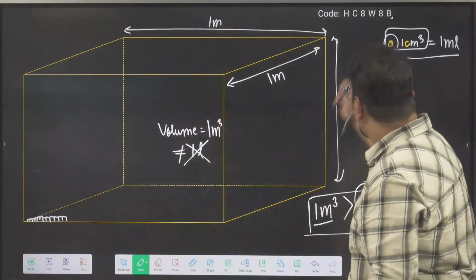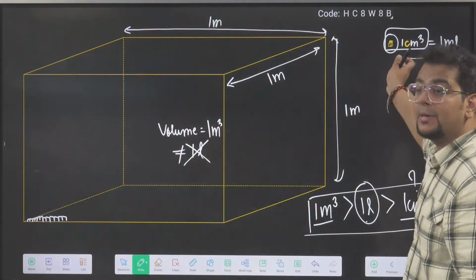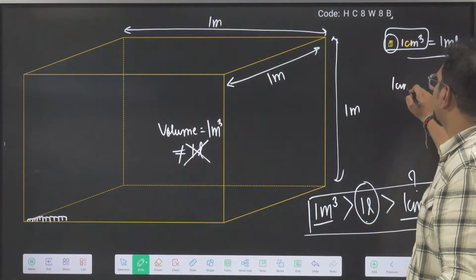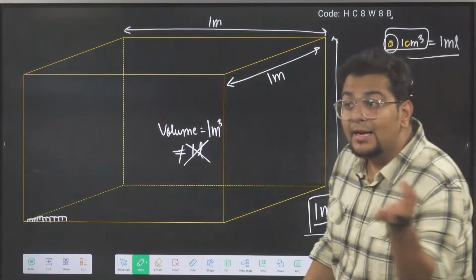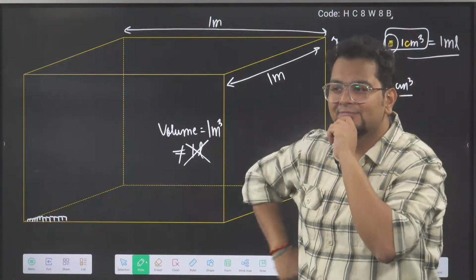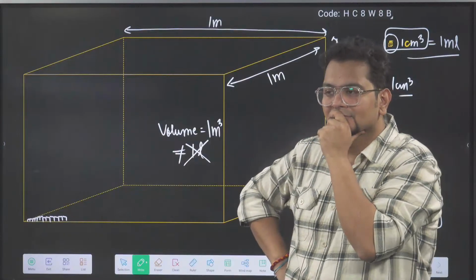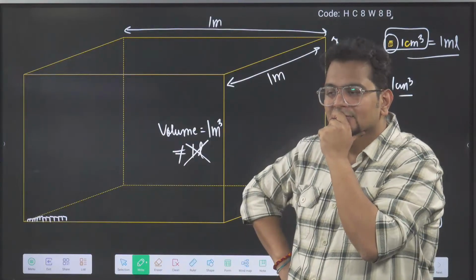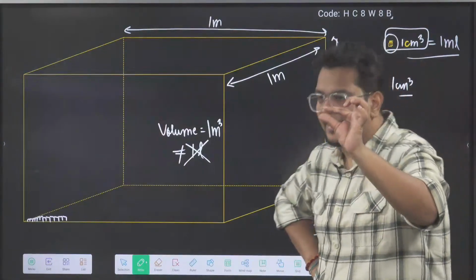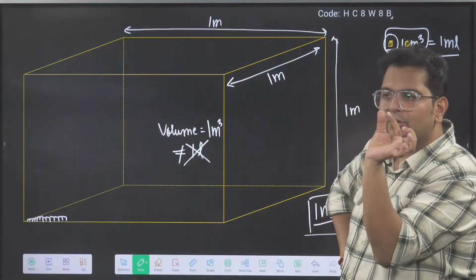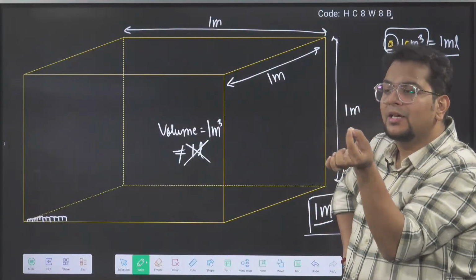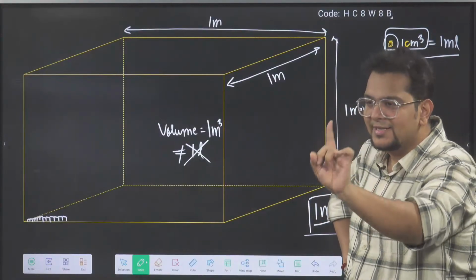Tell me, what is the length of this small brick? I am talking about a 1 centimeter cube brick. What is the length of this brick? In this 1 centimeter cube, what is the length of the cube? 1 centimeter.